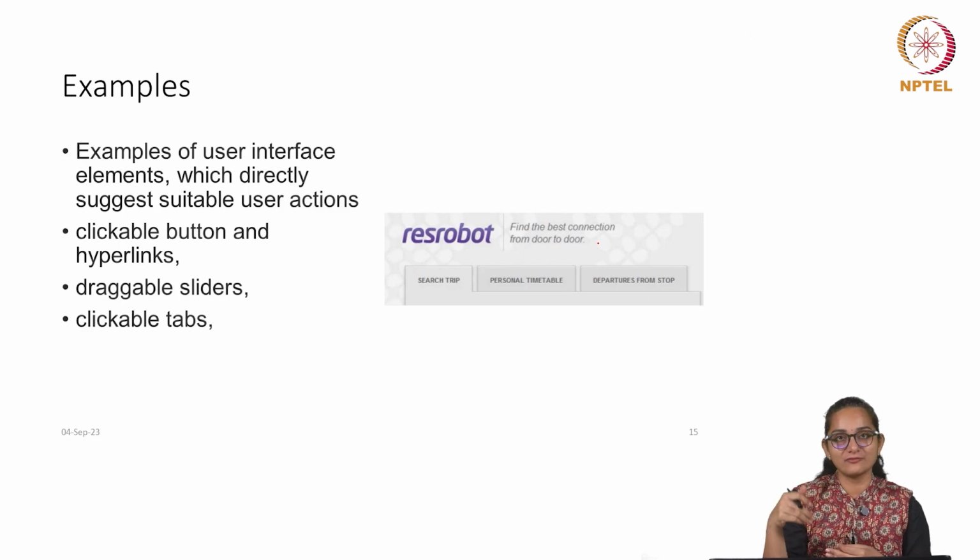Clickable tabs, this is also something I am sure you all might have seen, those tab files where there are several tabs in each section, and this is an idea the user interface designers initially borrowed from the familiar, intuitive surroundings of their users. When you were using physical files, they also had these tabs in each file, and the file was kept in a folder which was kept in a drawer.